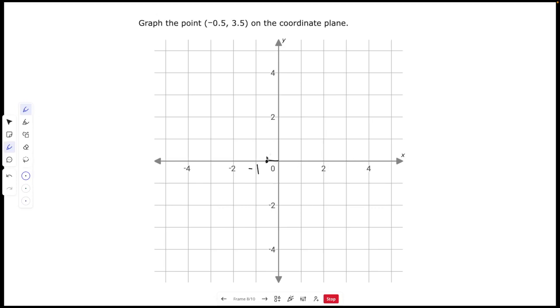And then the second number is positive, so we're going to go up 3.5. So up 1, 2, 3, and 0.5 would be in the middle. So this answer is sort of right in the middle of the box, right? -0.5 and 3.5.